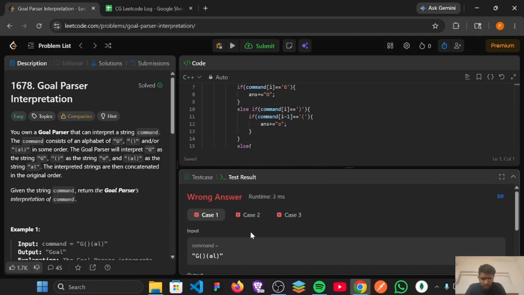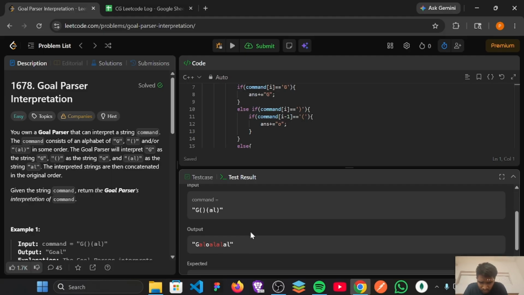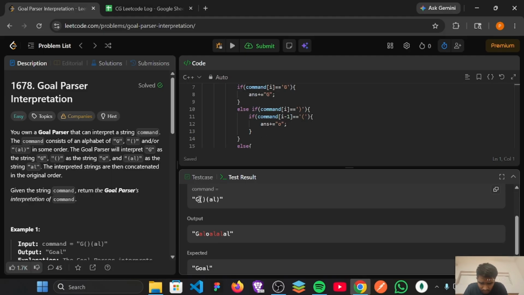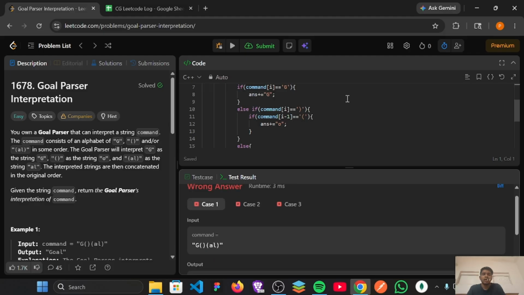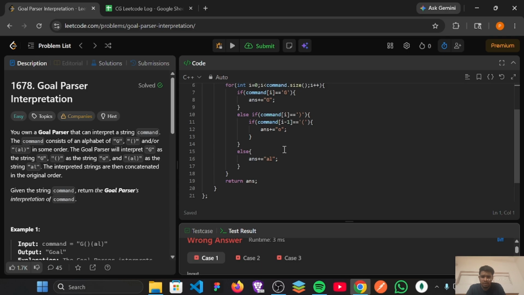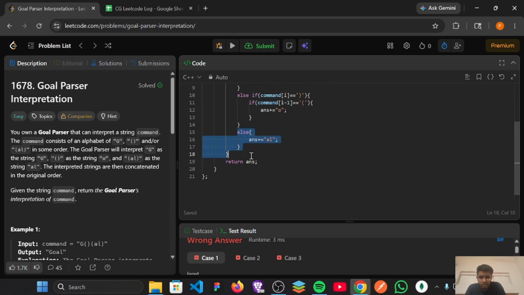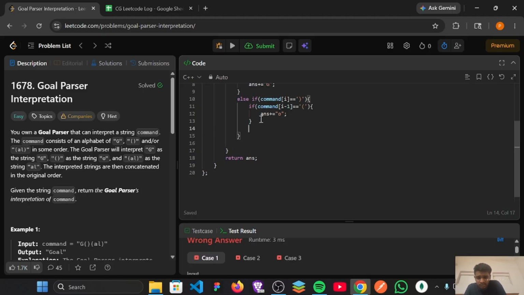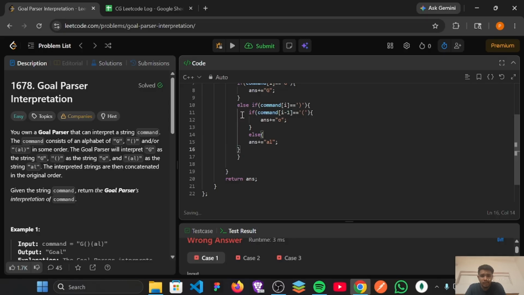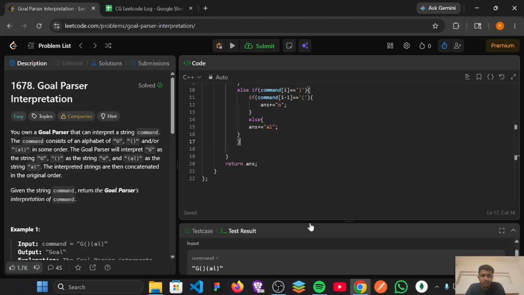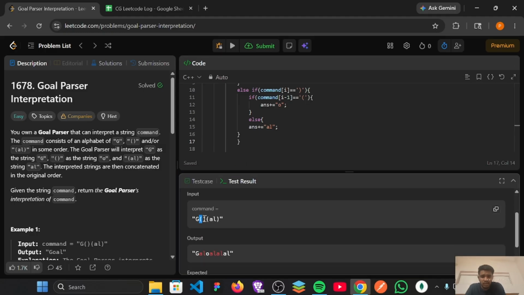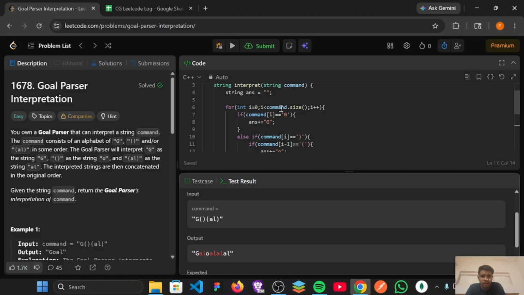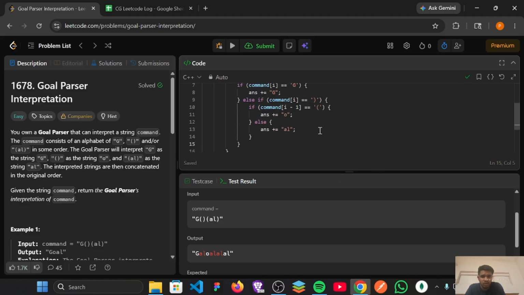As you can see, the wrong answer has come. Let's go through the code again. Okay, so here I have got my error. This else condition will come in this else if condition, because if I am writing this else condition after the else if, it will go through all the conditions, and as you can see, everything is converted into "al" only. So both strings are converted into "al". So this is my error. Now let's run the code again.